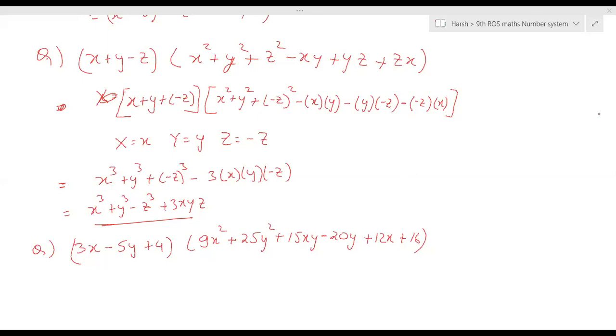Yes, Sanjana, what's your answer? 27x cube minus 125y cube plus 16 plus 180xy. Just missed one figure. You recheck your answer. Okay, sir. Tarun, you tell me your answer. Sir, I got 27x cube minus 125y cube plus 64 plus 180xy.